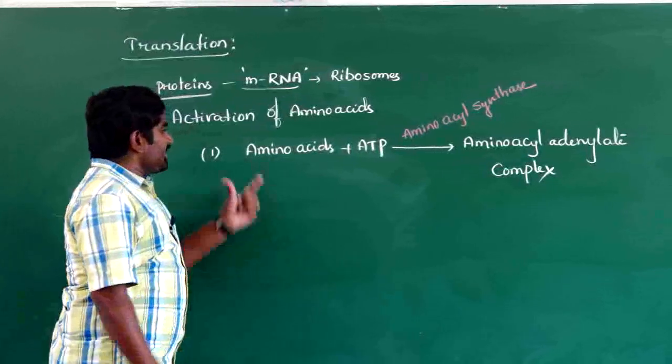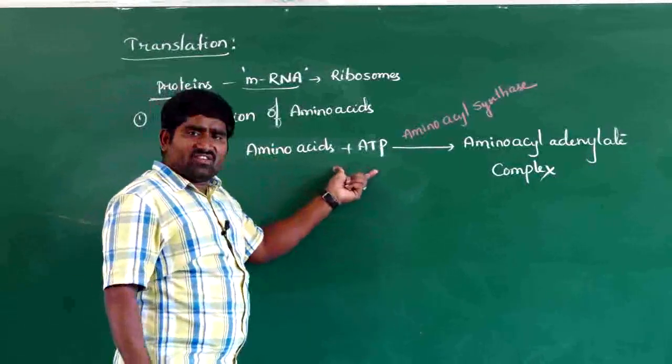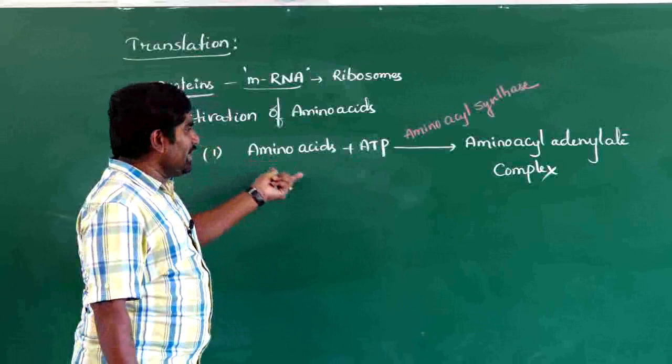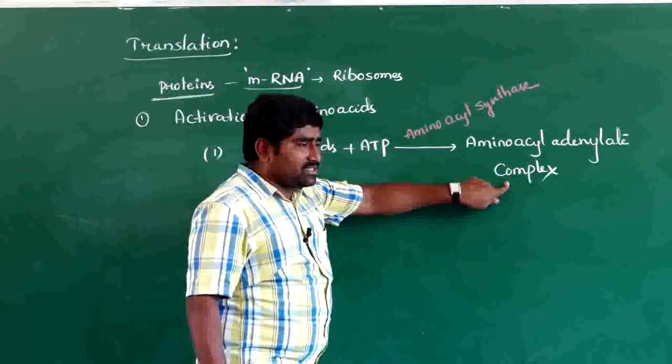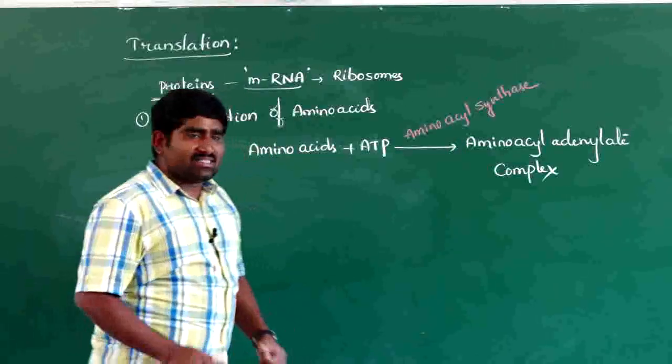So amino acids take one ATP in the first step and convert into aminoacyl adenylate complex by the enzyme aminoacyl synthase.